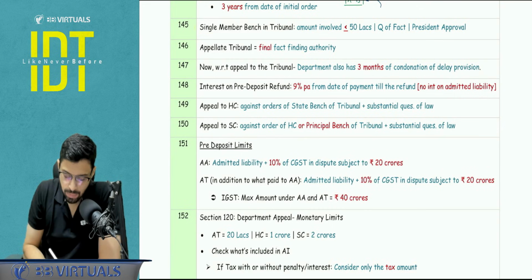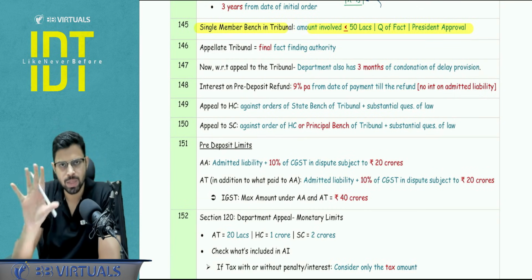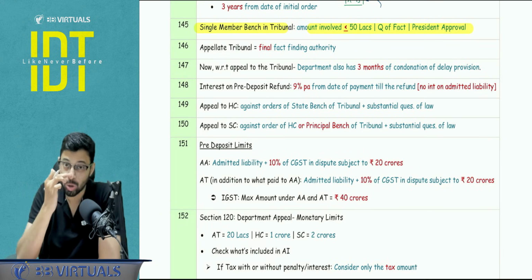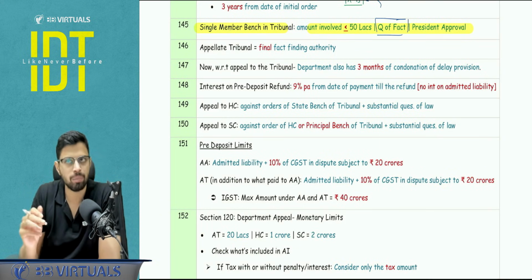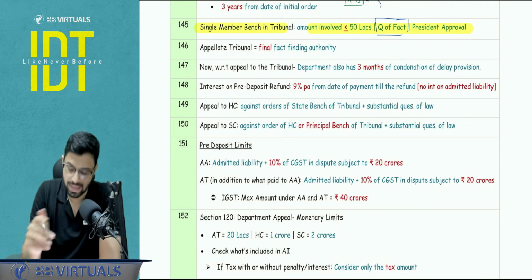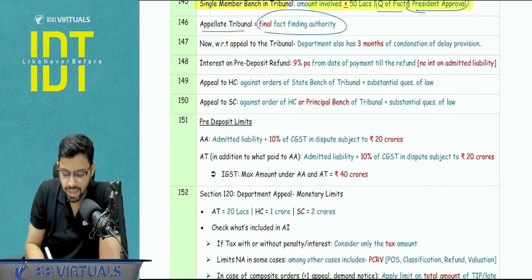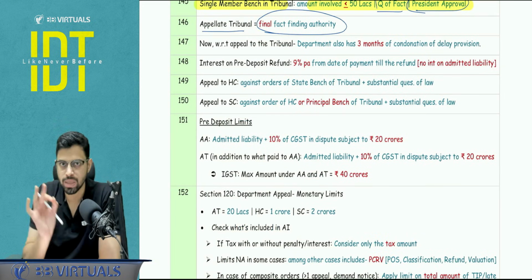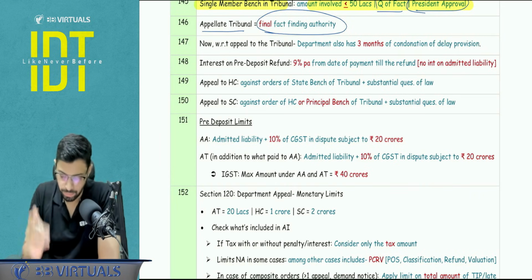In tribunal, there is a concept of single member bench that is possible when 3 conditions are complied. The amount of tax penalty, whatever is involved, is not crossing 50 lakhs. Second, it is a question of fact, not a question of law. Question of fact means, for example, return was filed or not, something was done or not. Question of law is some interpretation involved, legal analysis. And third, you need the precedent approval. Appellate tribunal, we can say that it is a final fact-finding authority, because appeal to High Court, Supreme Court can be filed only upon a question of law.